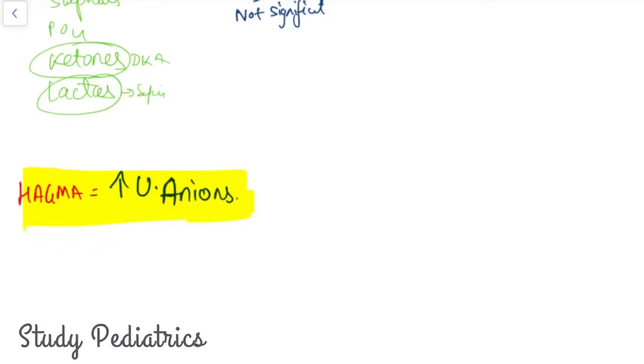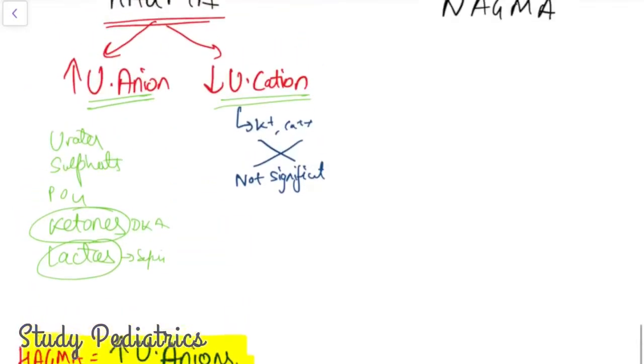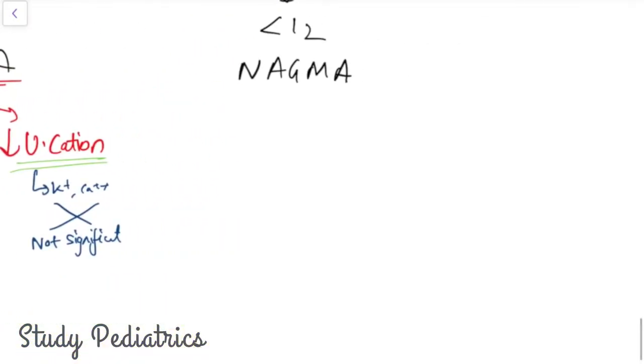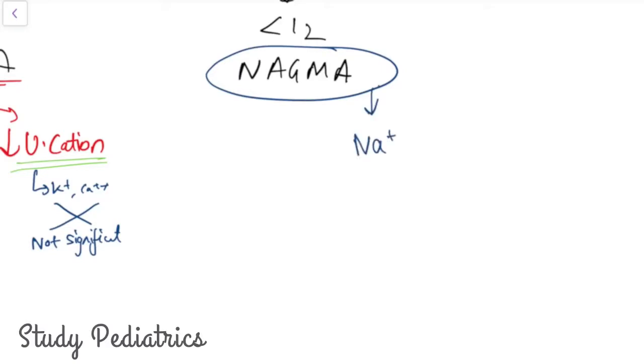Hence if in an ABG we are given metabolic acidosis and there is an anion gap difference, then we should consider that it may be due to increased unmeasured anions, which can be ketones, lactates, phosphates, sulfates, urates, etc. Now let's focus on NAGMA. NAGMA is normal anion gap metabolic acidosis. You can remember the anion gap as sodium minus chloride plus bicarb.